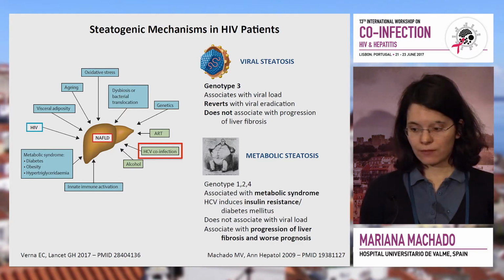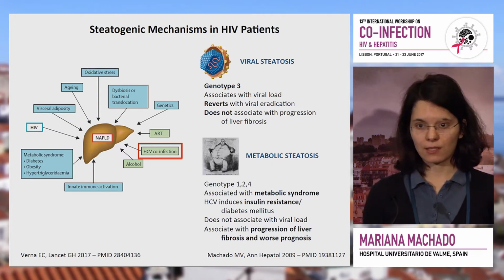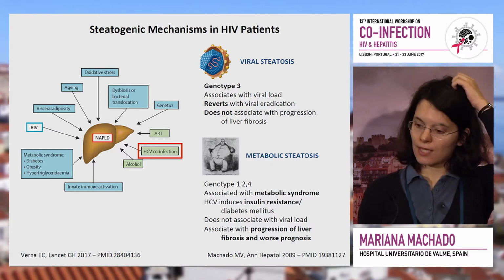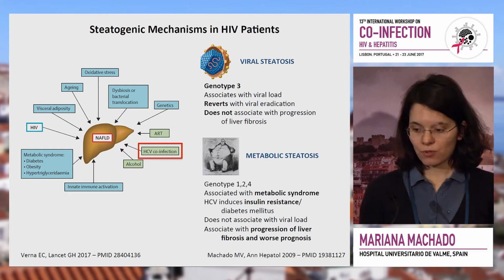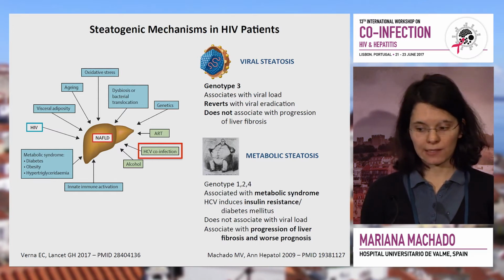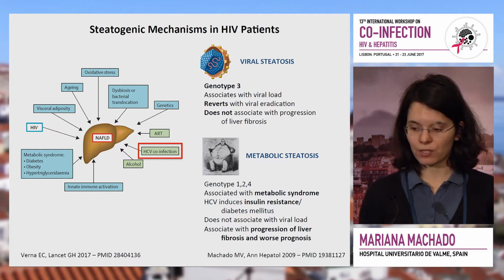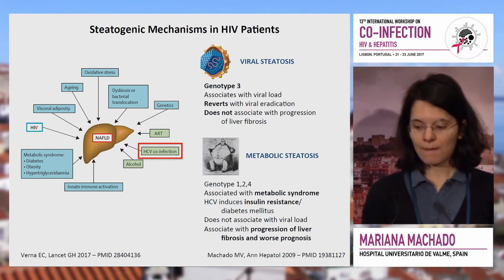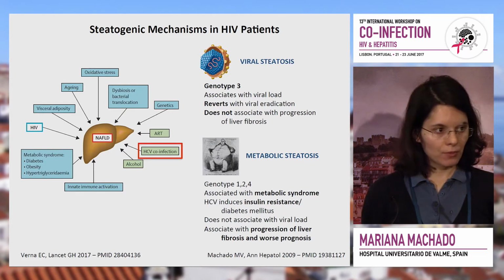Co-infection with hepatitis C virus. We know that hepatitis C virus is associated with two types of steatosis. One that is called viral steatosis because it is a direct effect of the viral proteins inducing steatosis. It is much more frequent in genotype 3. It does associate with viral load and reverts with viral eradication, but it does not associate with progression of liver fibrosis. And then we have metabolic steatosis, which is associated with the metabolic syndrome as primary NAFLD. We know that HIV may promote the metabolic syndrome.